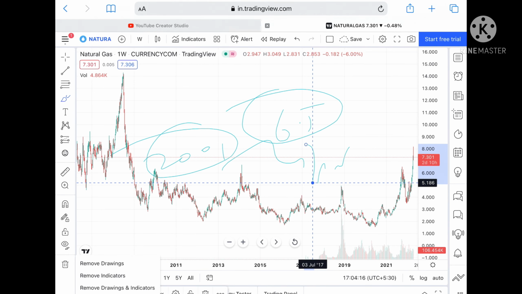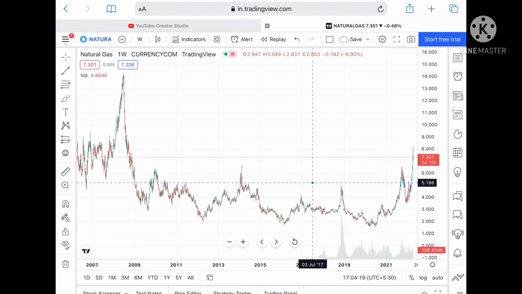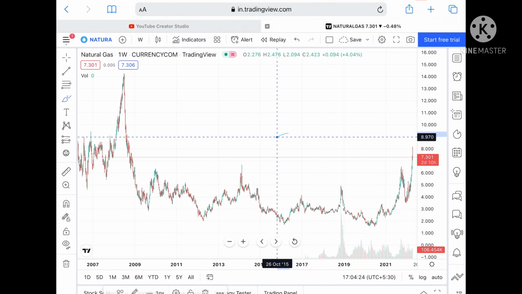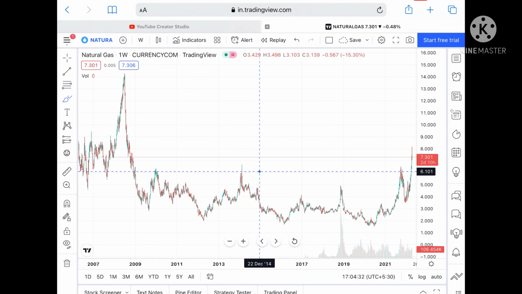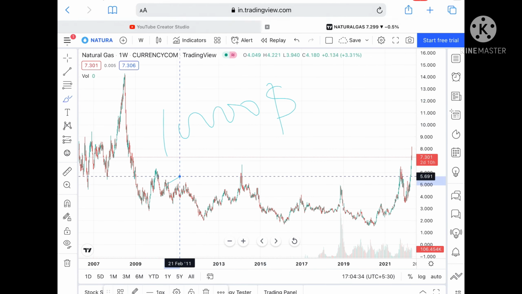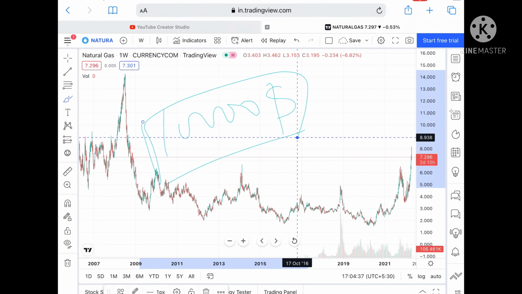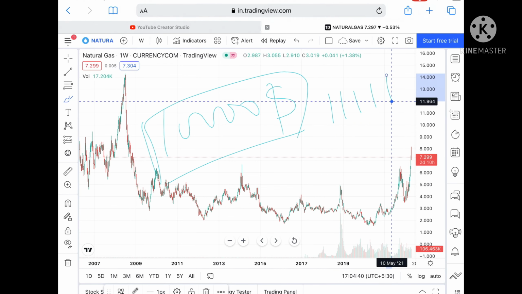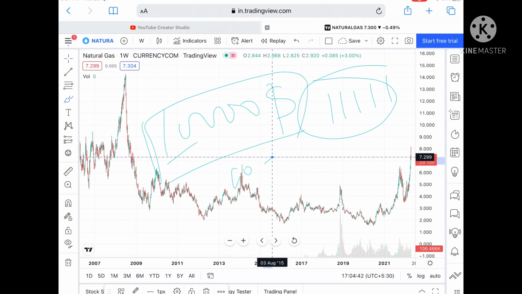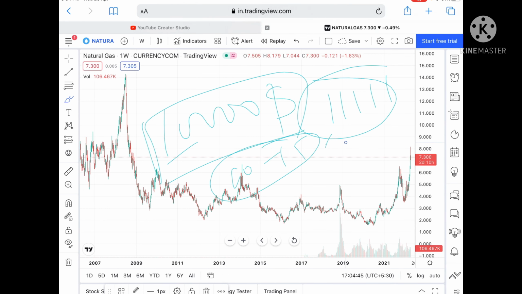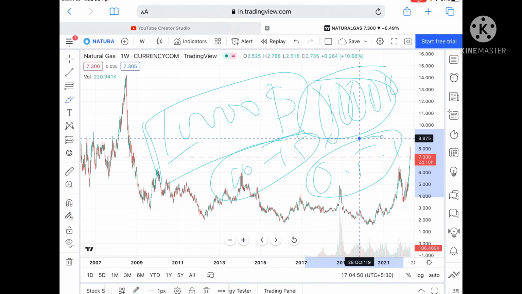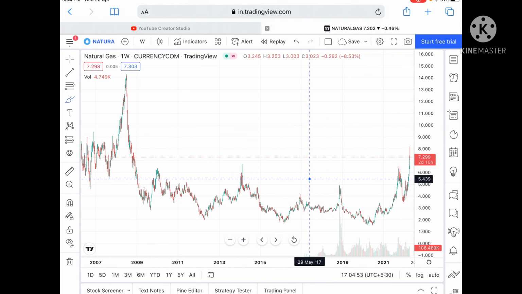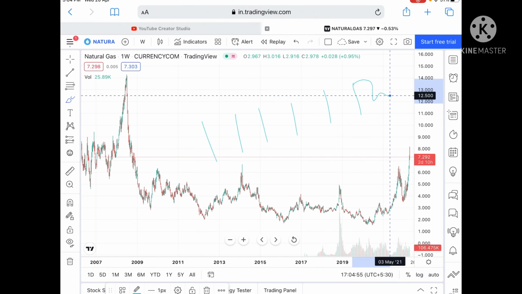Now understand one thing: trading is risky. Okay, so what you have to understand, you can attend my workshop where I teach where to enter and where to exit, because of which people lose their capital. See, suppose you are trading with $10,000, on average what you should be doing is, if you take 5 trades, always try to take 10 to 15% of capital per trade. Okay, and risk should be 0.5 to 1%, that is around $50 to $100. Okay, so suppose you lose even 5 times, your risk is $500.